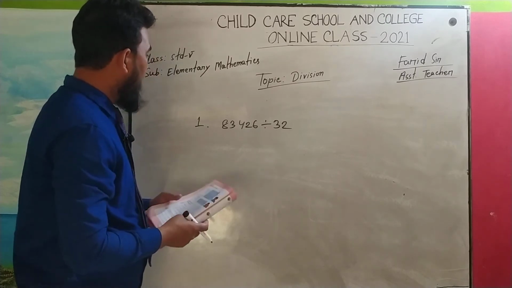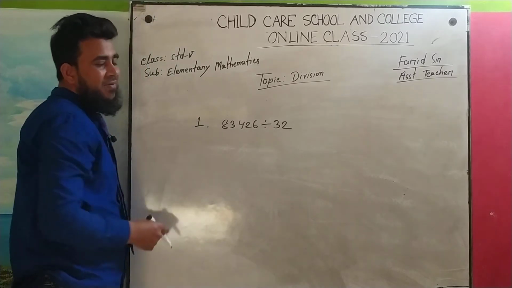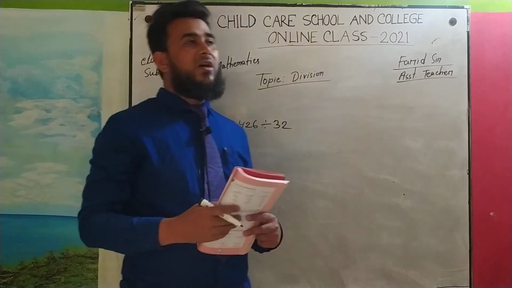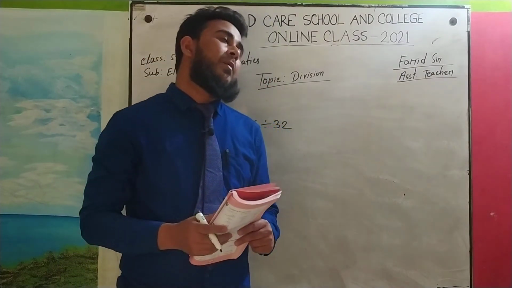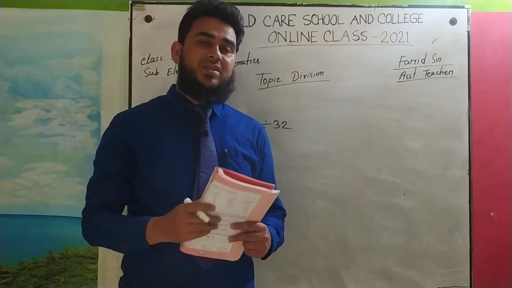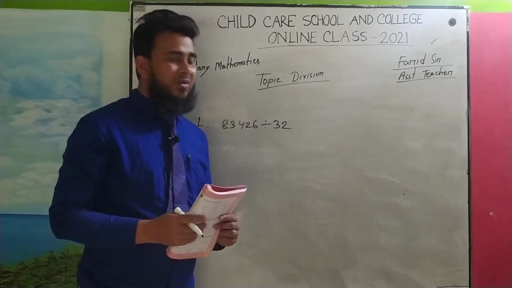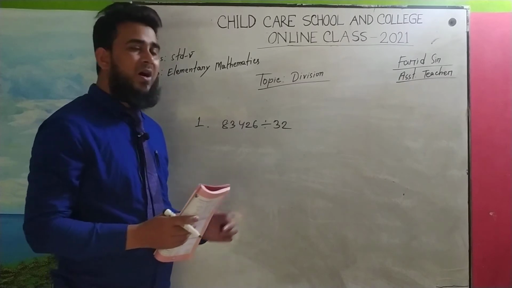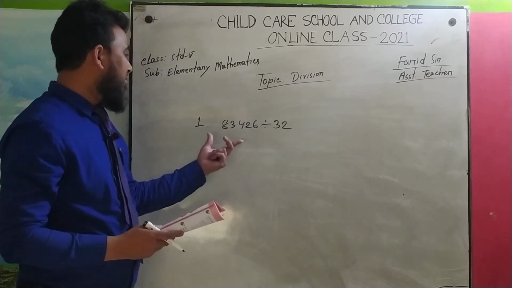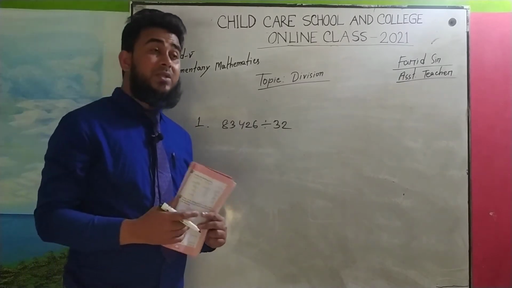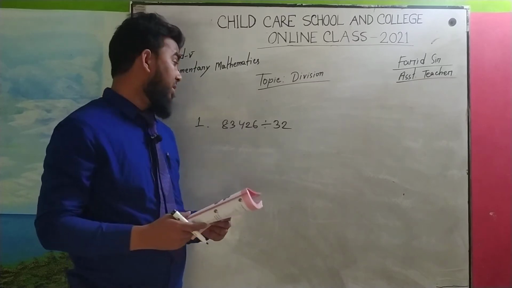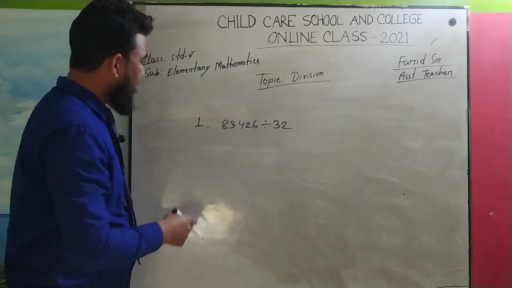So everyone look, how can we do this? Look here, our divisor is 32. Already you learned the multiplication table 2 to 9, and then you can easily... but how can we do this, sir? This is not possible, this is very hard. No, this is also very easy, but for this you have to go with an easy process. Okay, now look.